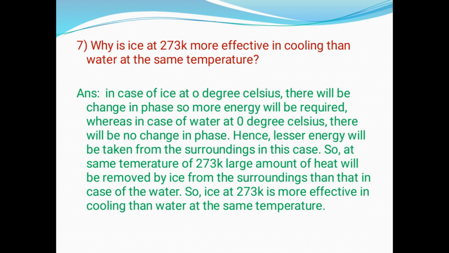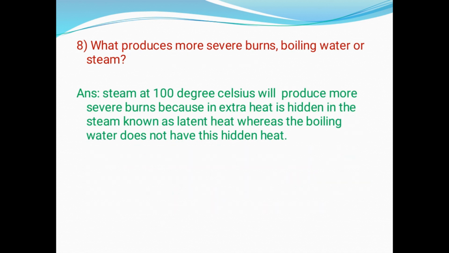As a result of this latent heat, the energy that it has will be more. So the energy lost by the ice will also be more as compared to that of water, in which there is no phase transition. So latent heat will not be there in case of water at the same temperature. So ice has more energy at this temperature, and the energy lost by ice will also be more. So ice at 273 K is more effective in cooling, because ice has more energy. So ice will lose more energy, and as a result ice will cool more. So it is more effective in cooling than water at the same temperature.